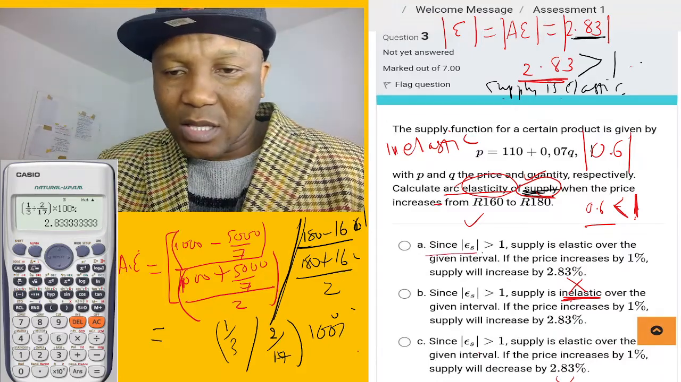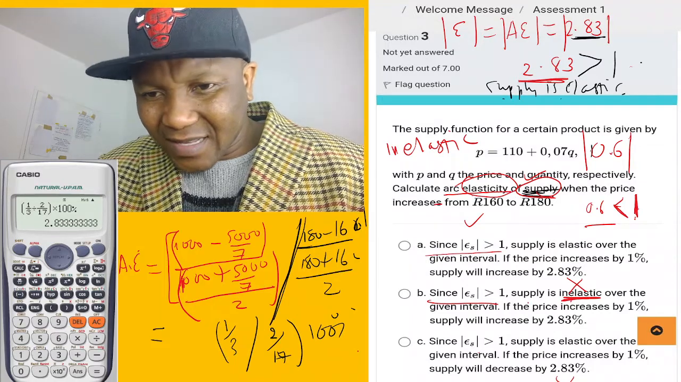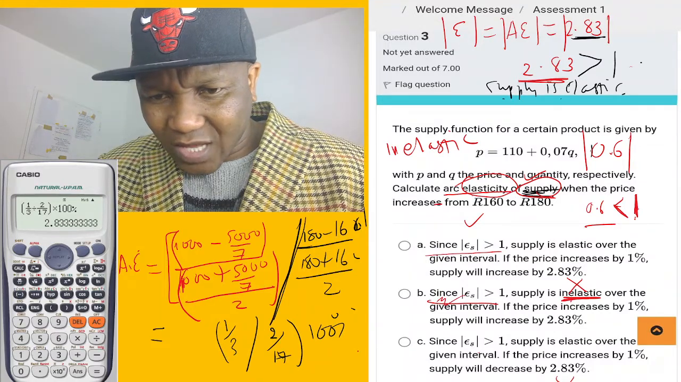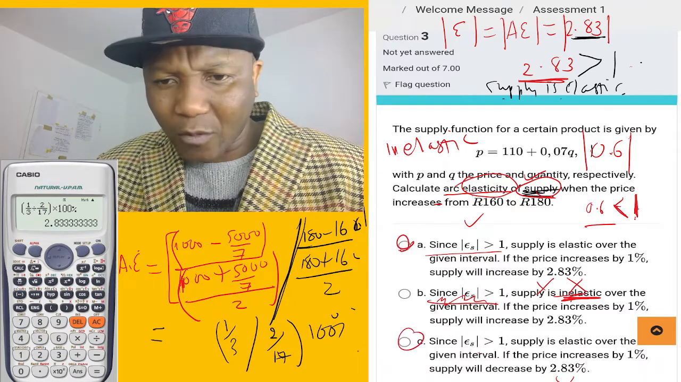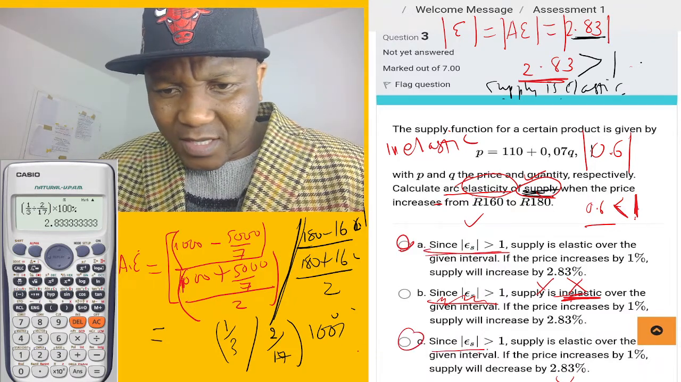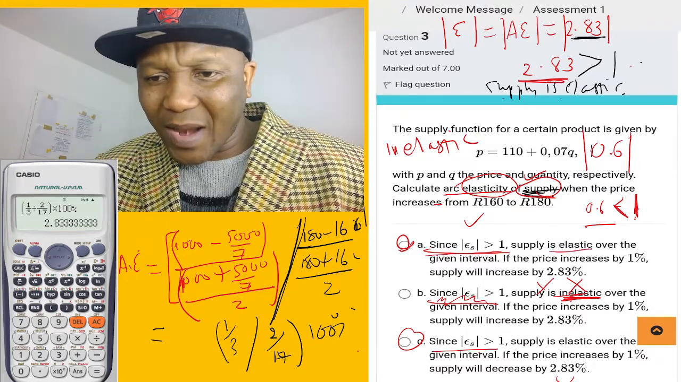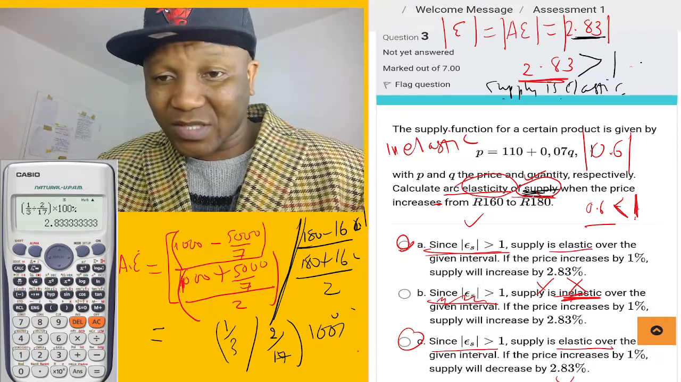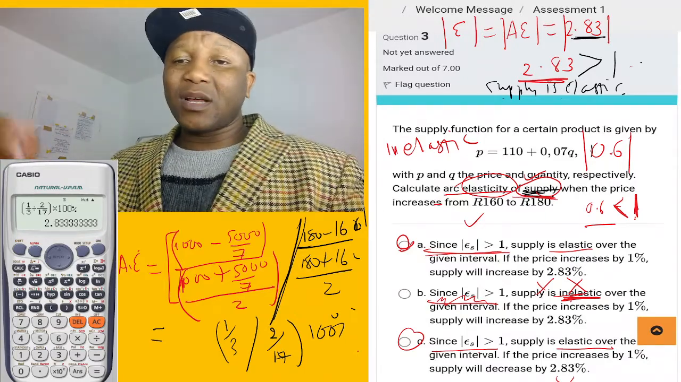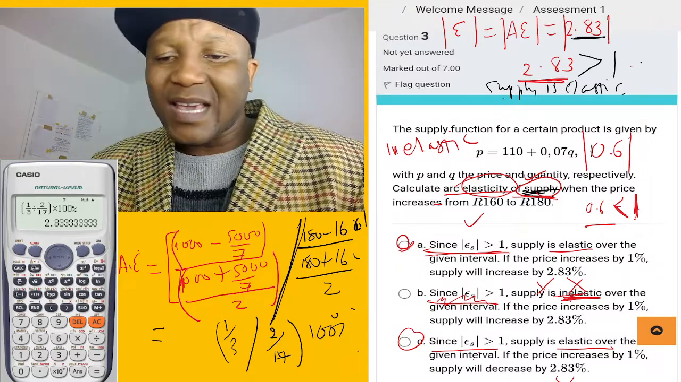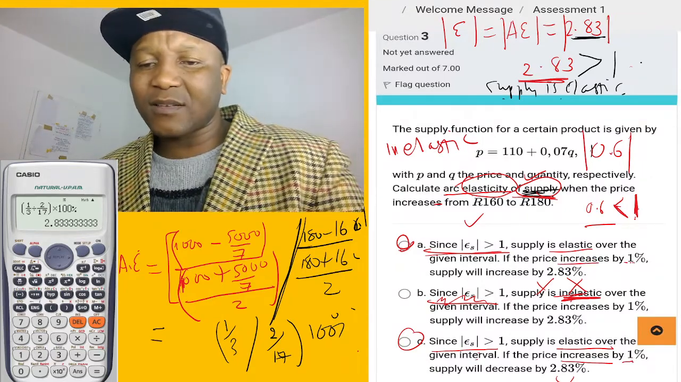Now, this is true. Supply is, oh no, sorry, not this one. This one is wrong because in elastic we say 1 and 3, right? Now let's go. Elastic is greater than 1, and greater than 1 is true because 2.8. Now they talk about supply is elastic. Yes, supply is elastic because it's supply. Yes, it's elastic because 2.83 is elastic. The given interval, if the price increased by 1%.